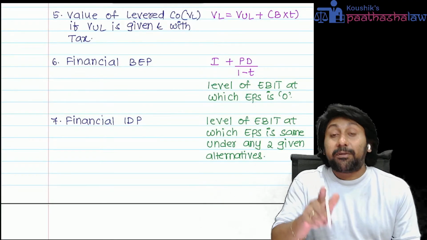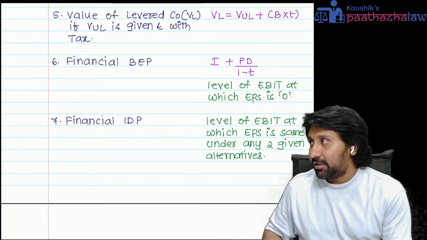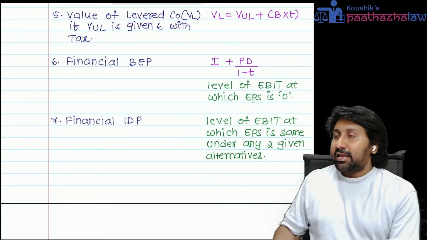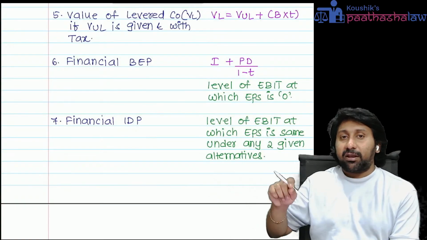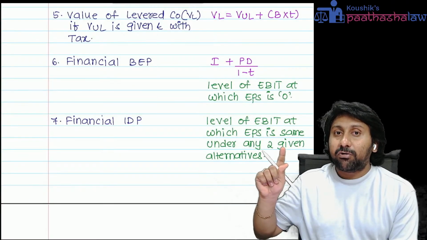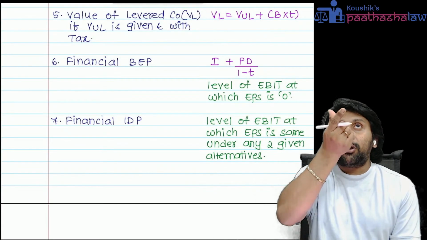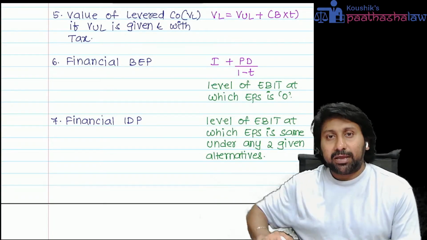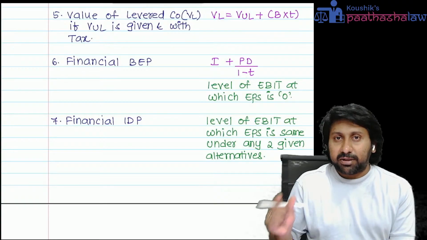Okay, cost break-even point, that is different. That we will see in the costing and leverages chapter, not here. Here we are seeing the financial break-even. Cost break-even, what we will do? Cost break-even, contribution minus fixed cost will be zero EBIT. Correct? Contribution minus fixed cost.